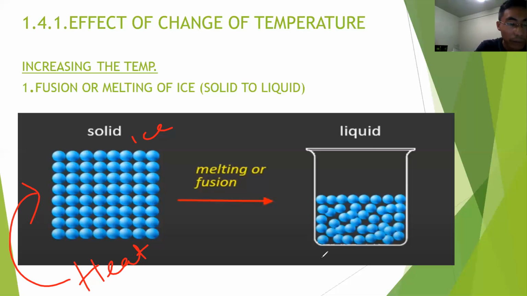So they will start to vibrate about their mean position, and once it reaches 0 degrees Celsius, which is their melting point, it will start melting, and then change into liquid form, right?